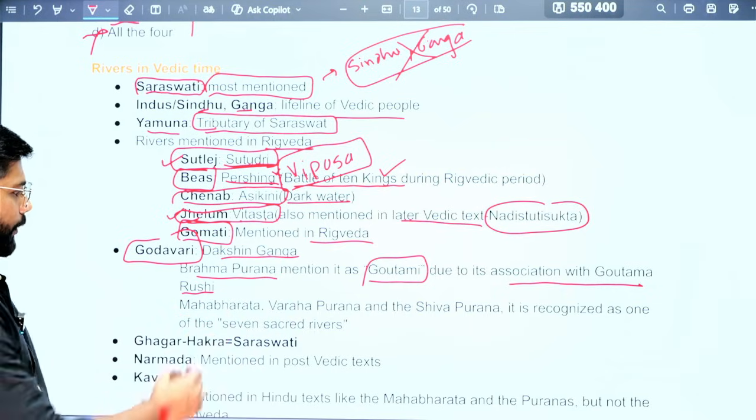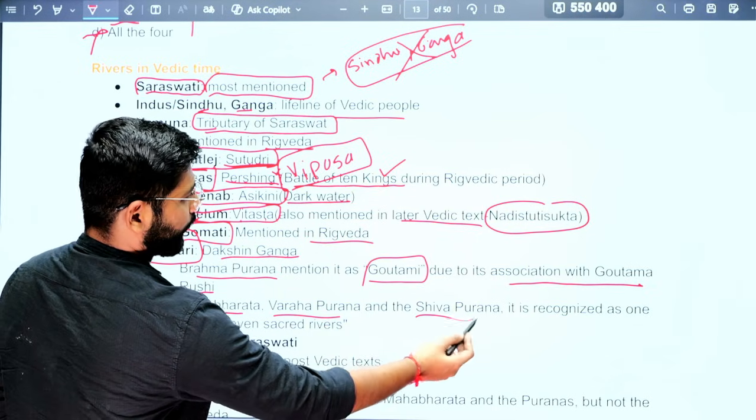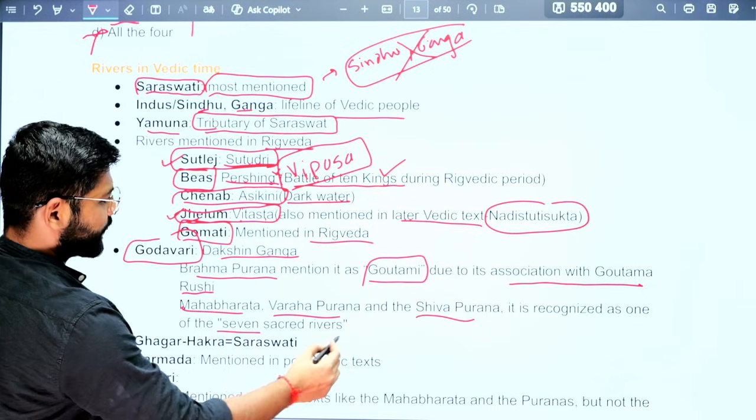Next, the Mahabharata, Varaha Purana and Shiva Purana recognize it as one of the 7 sacred rivers.